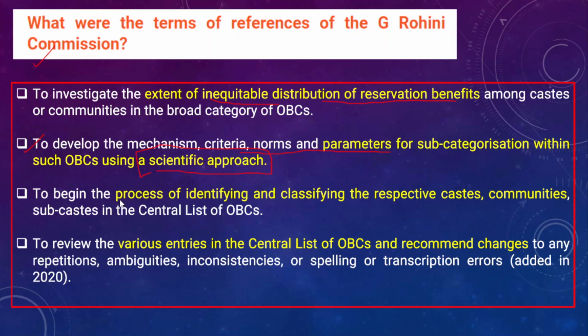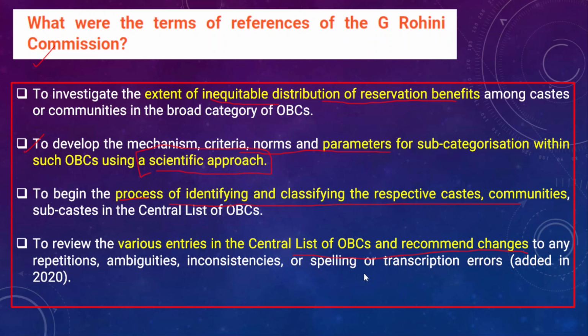The third term of reference is to begin a process of identifying and classifying respective castes, communities and subcastes in the central list of OBCs. So this will identify the respective caste groups, communities, subcastes, everything. It will also review existing entries in the central list of OBCs and recommend changes to any repetitions, ambiguities, inconsistencies, spelling or transcription errors, etc. So all these are terms of reference provided for the Justice Rohini Commission.